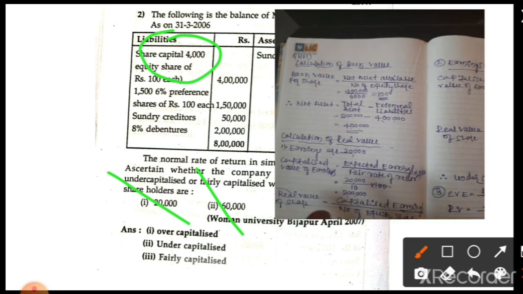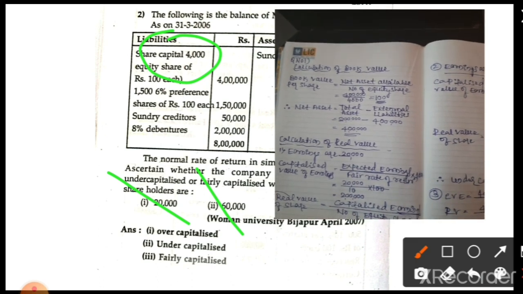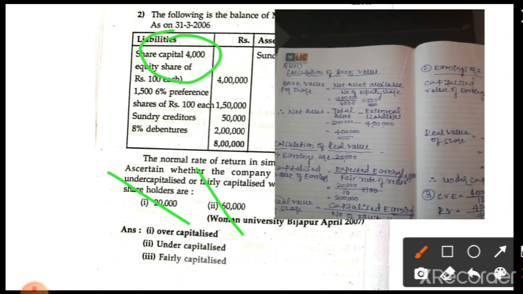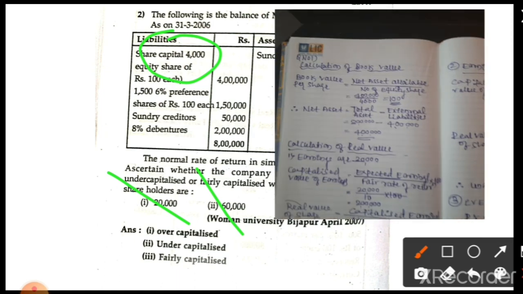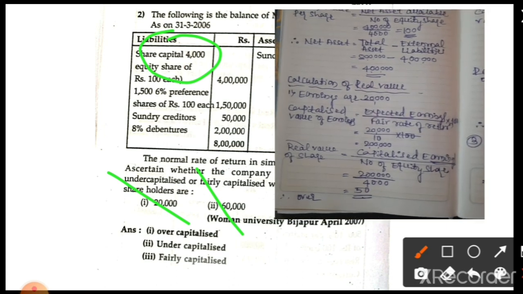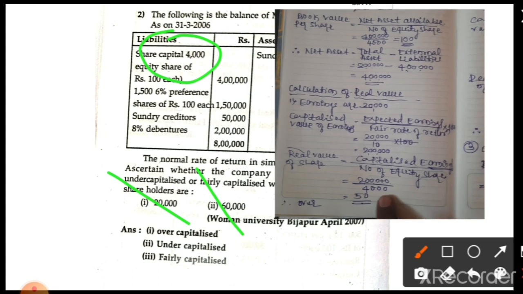There is no change in the book value. Once we calculate it, the book value will remain constant. I think you clear the concept. So this is a way of calculation of book value. And in the first case, if earnings is 20,000 at the time, what is the real value?